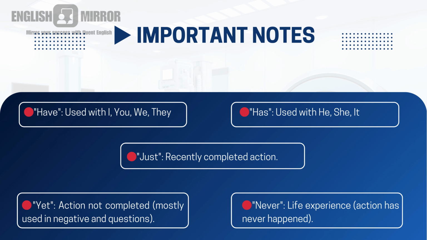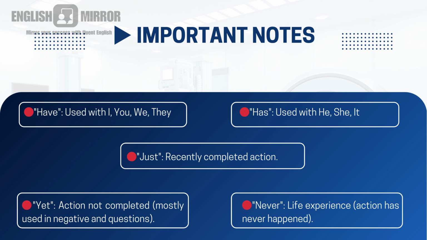And the only thing to remember throughout this session is the uses of have, has, just, yet, never. Have is used with I, you, we, they, and you already know that, right? With all these subjects, we'll use have. And with has, we will use he, she, and it. Whenever we are using just, that indicates a recently completed action. And the next one, yet: an action that is not completed, mostly used in negative questions.